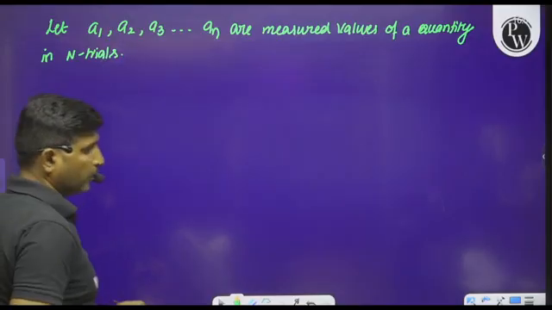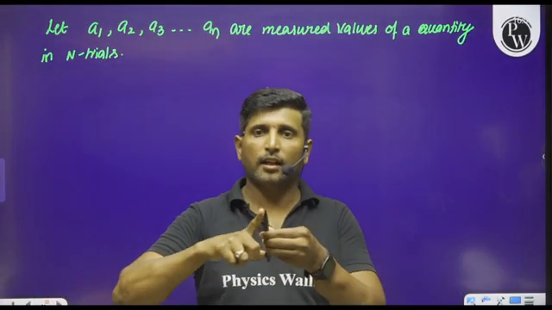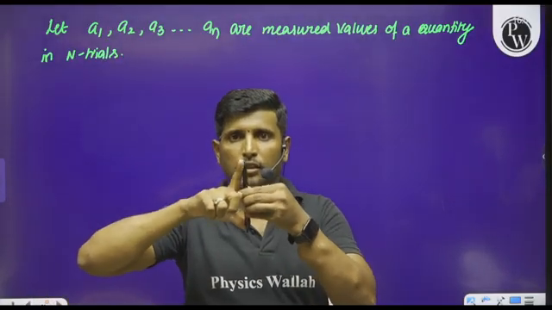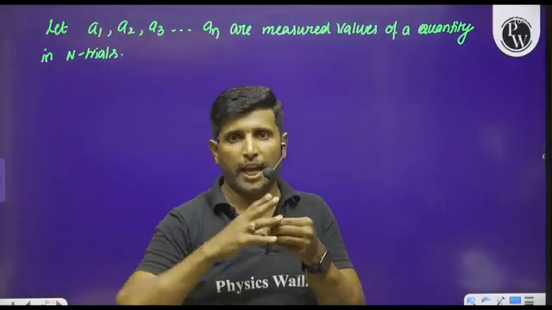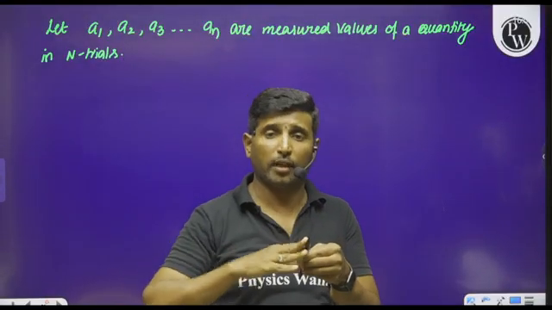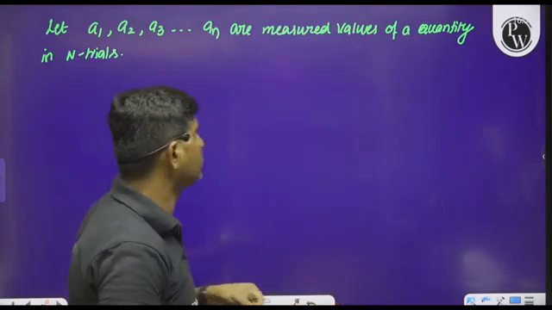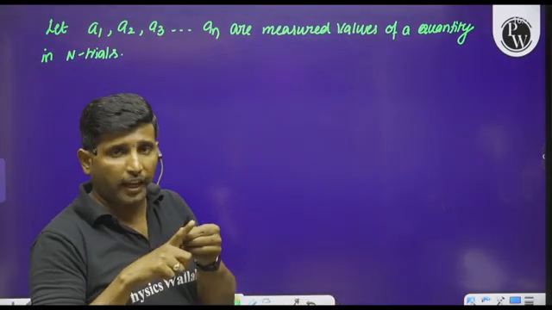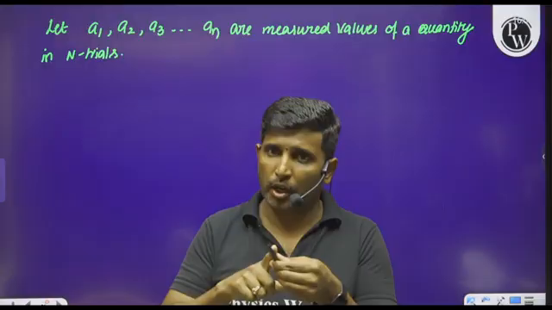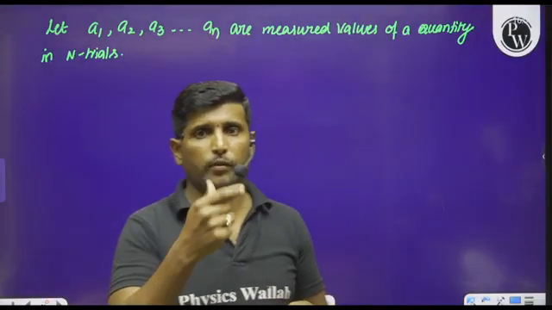For example, I will take this pen and measure the length of this pen 10 times, or 20 times or 50 times. So in each and every trial and each and every measurement, I will get one value.